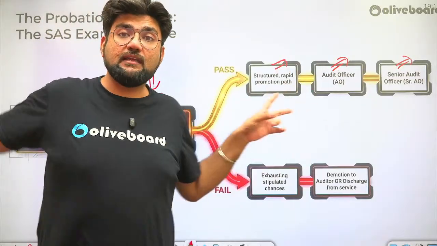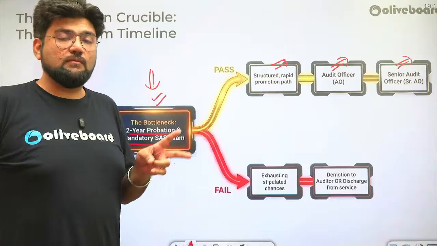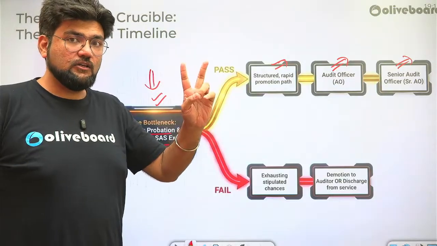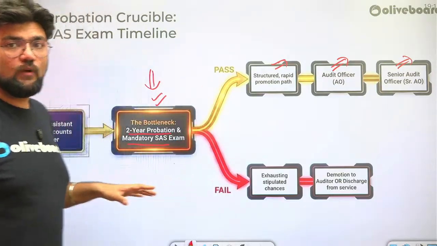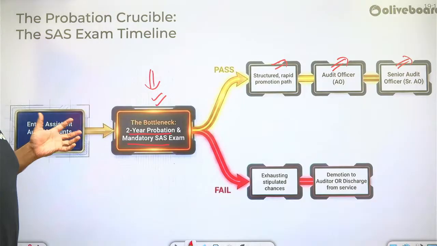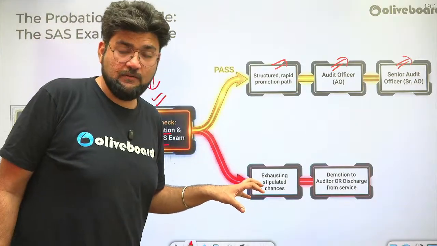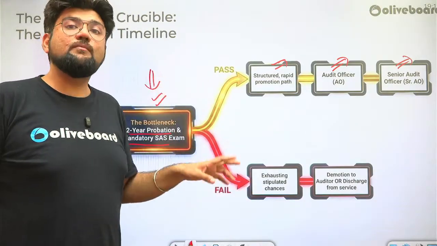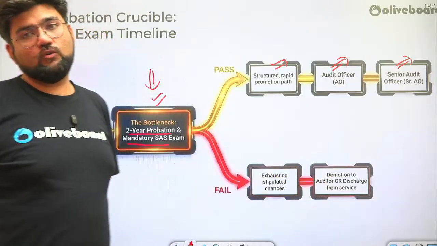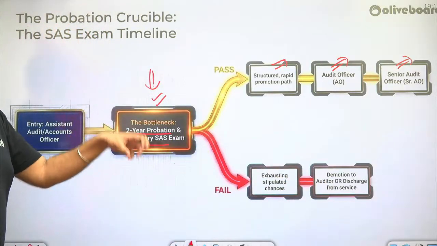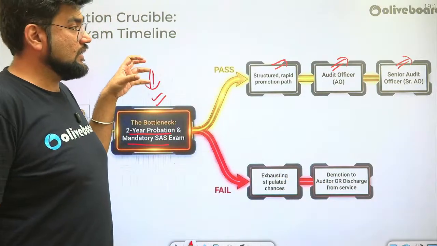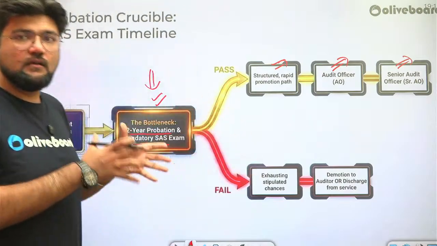Nothing else will happen. But here, there is a strict problem. The problem is either you will be demoted. So you entered as an assistant audit officer, but you may be demoted to the position of an auditor, or you may be terminated from the job altogether. So this is a bottleneck, and this is very serious. This is very important. So if you're getting here, be prepared for this.